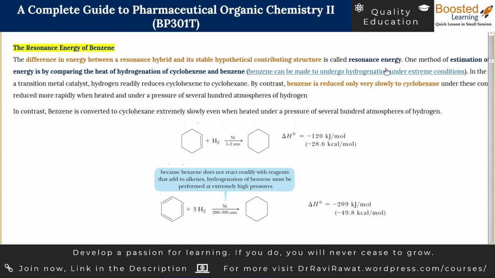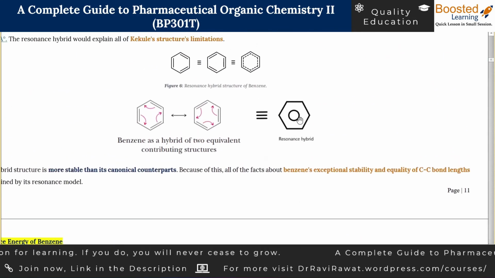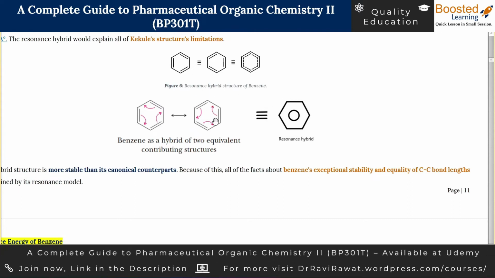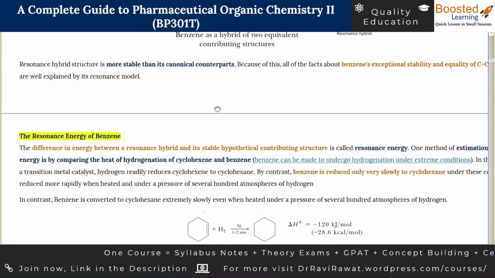That means the energy of the resonance hybrid and the energy of the hypothetical structure of benzene are compared. It is considered a hypothetical situation because this is not the way benzene exists. This is the way it exists. So the difference between the energies of these two structures is called the resonance energy.